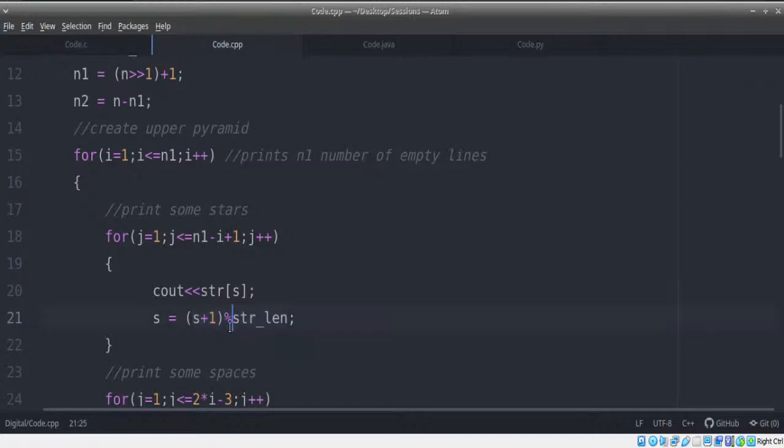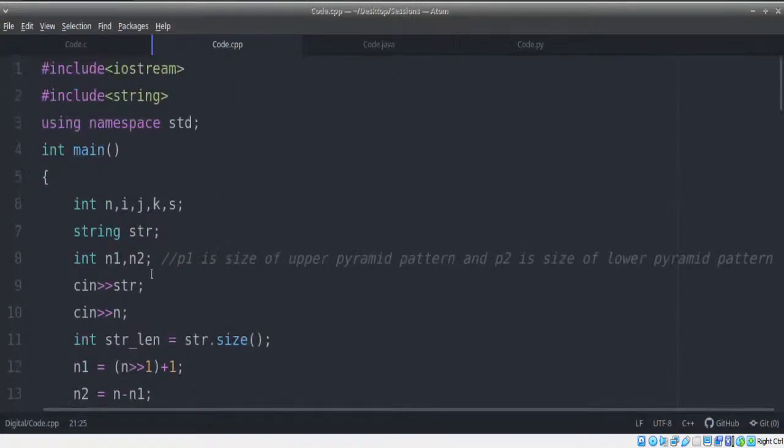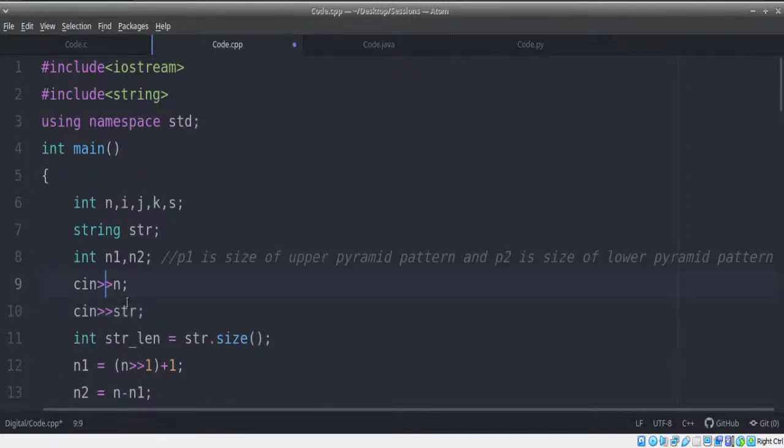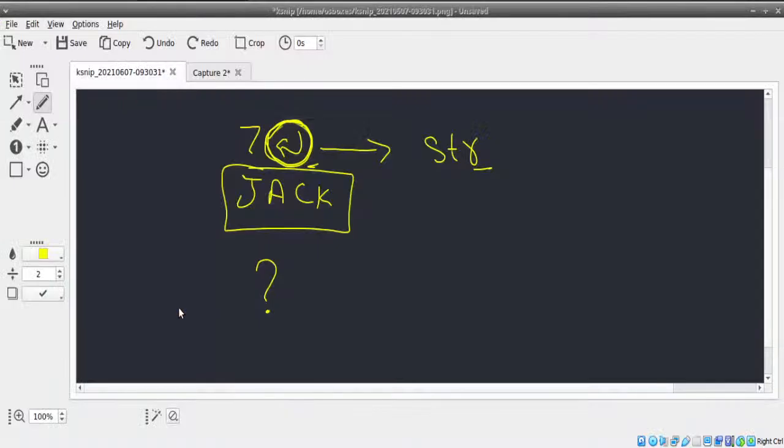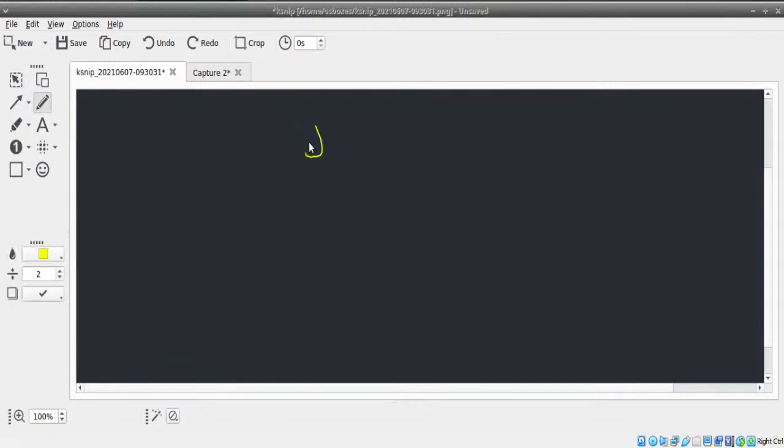Whenever you work through strings in C++, I'll repeat, you have to be very careful of using certain terms. I'll explain this logic later on. That is why reading the string first and the integer next, or the integer first and the string next, makes a difference. Whenever you read the number first, the enter key is also considered as a character. Whenever you read the string first, the enter key is not considered as a character. You can read the string separately and then 7. That's the whole idea.